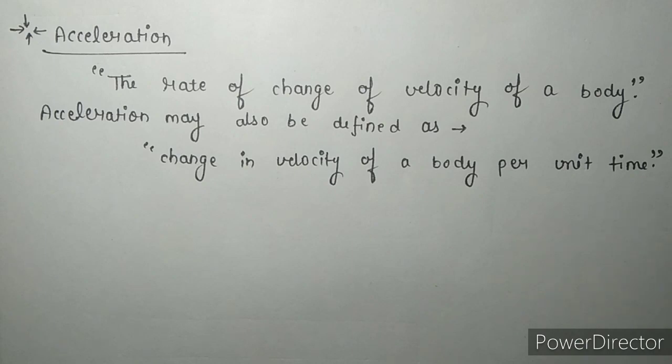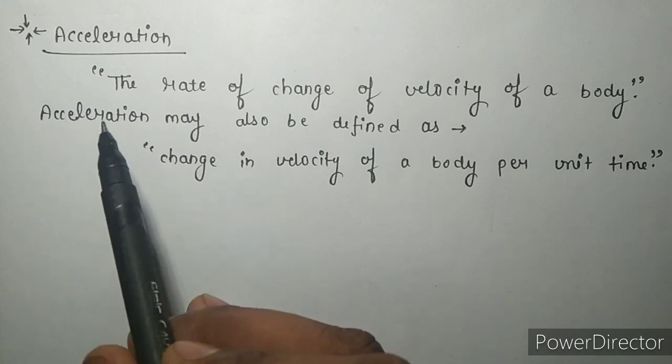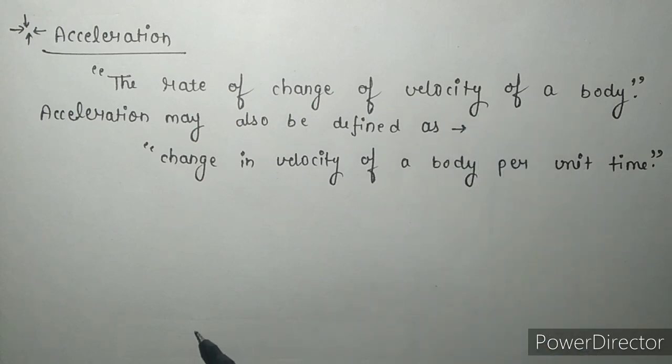It means that the velocity of a body changes continuously with time. So the change of velocity of a body per unit time is called acceleration. Means the definition of acceleration is the rate of change of velocity of a body.